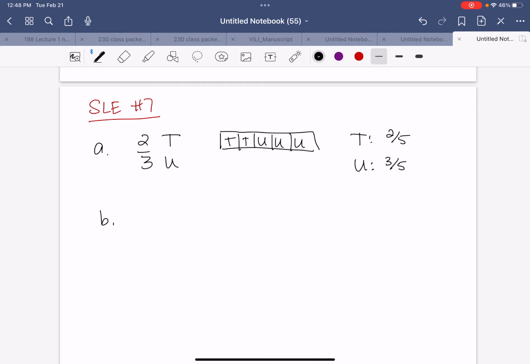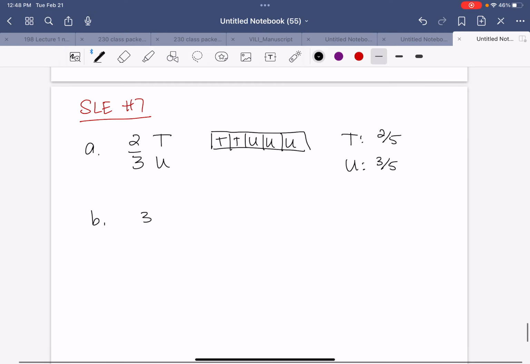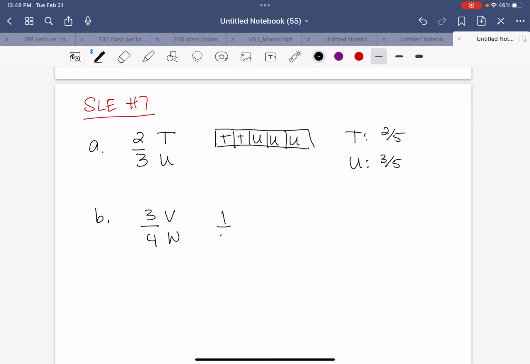And letter B, Vicky ate 3/4 as much as Willie. So 3/4 is Vicky to Willie. Who ate half as much as Xavier? So half compares Willie to Xavier. Now notice here again that my W appears in both ratios, but it's different values.